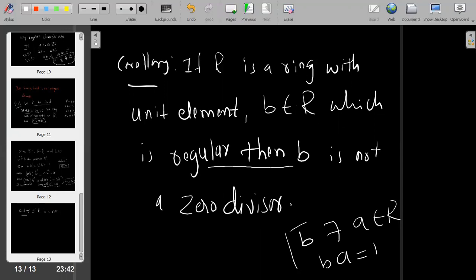So the meaning of this corollary is that if some element, say B belongs to R, is a regular element, it means that element is not a zero divisor. If any element in a ring R is a regular element, that element is not a zero divisor.